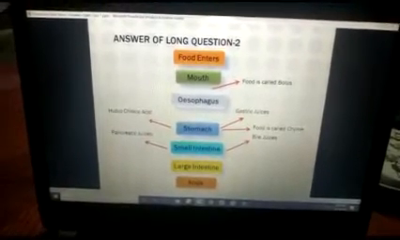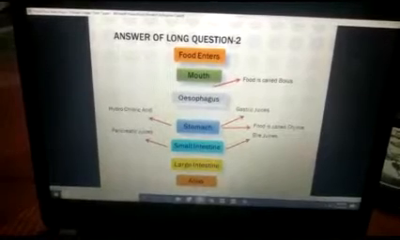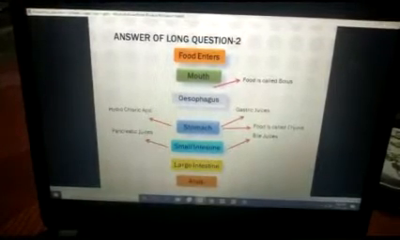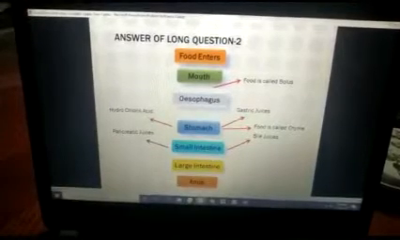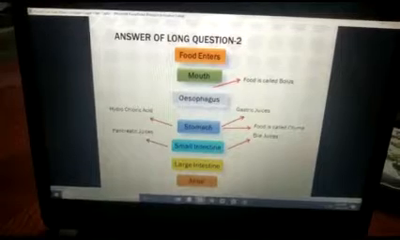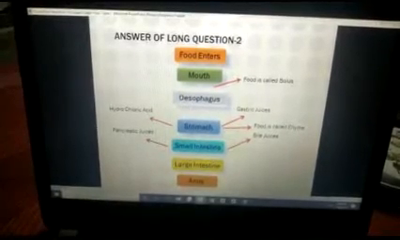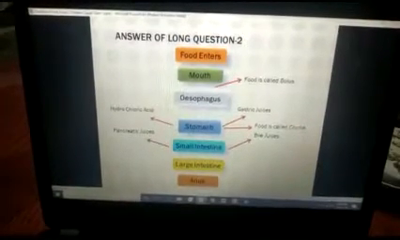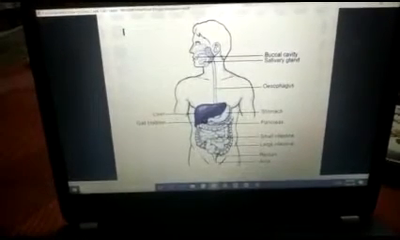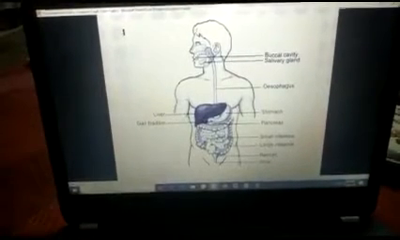If you are going to be right about each and every part, I think this answer will finish in 2 pages, minimum 2 pages. Isn't it? So you can attempt your answer in the form of a flow chart also. Okay students, after that you have to draw the diagram which I am showing you in all the videos. See, this is the one.